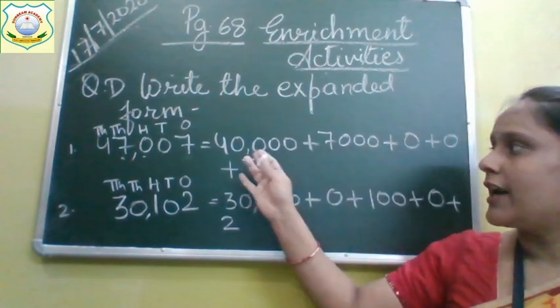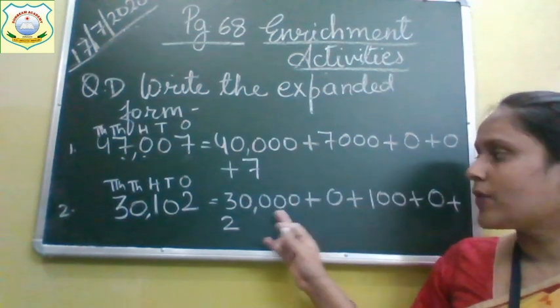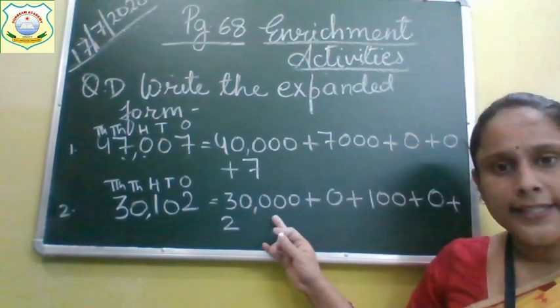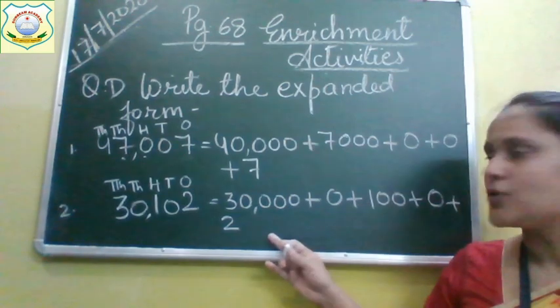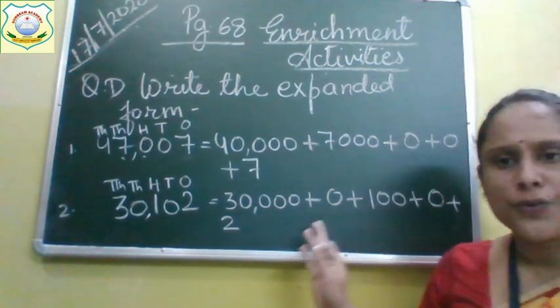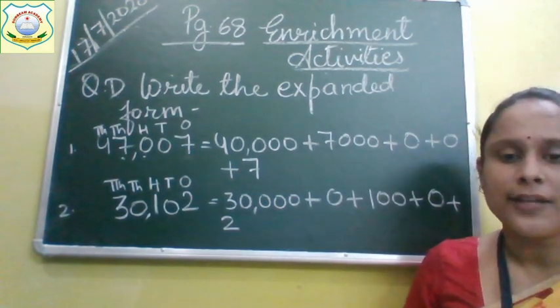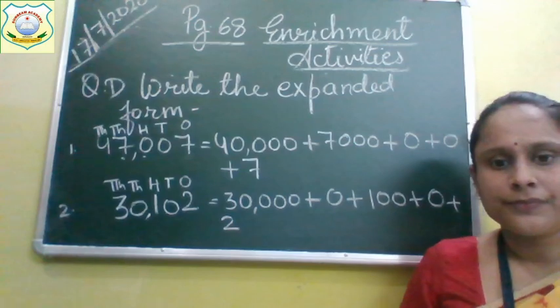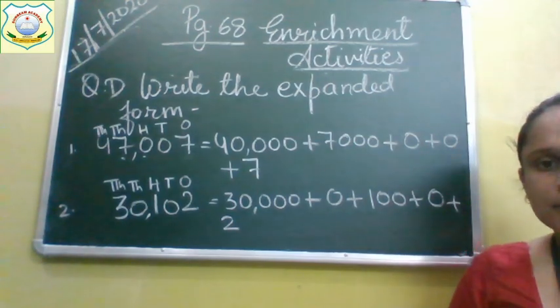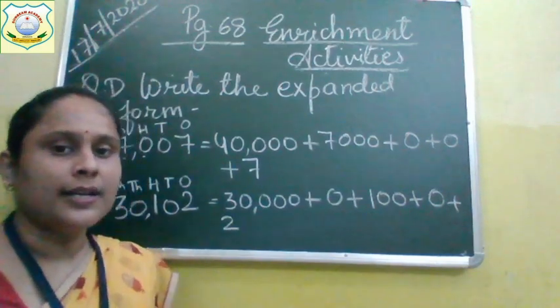Okay. So you will write 40,000 plus 7,000 plus 7. Here you will write 30,000 plus 100 plus 2. So if you want, you can write the places of 0. If you don't want, you don't have to write the place value of 0 because 0 has no value. So you can avoid it. Done up to here.